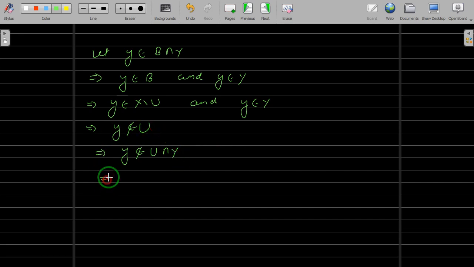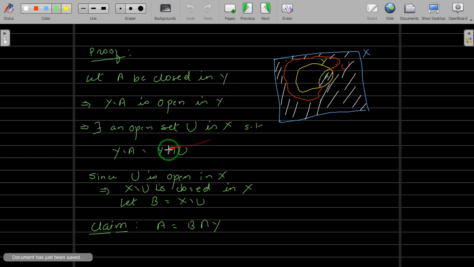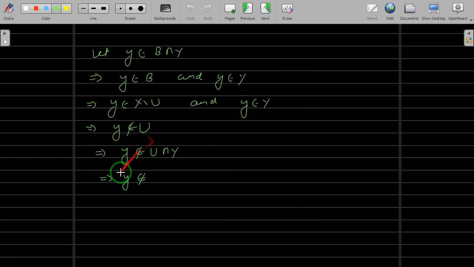And this implies our y will not belong to U intersection Y, and we have taken that U intersection Y to be Y difference A. So this implies y does not belong to Y difference A, and if y does not belong to Y difference A, this implies y will belong to A.